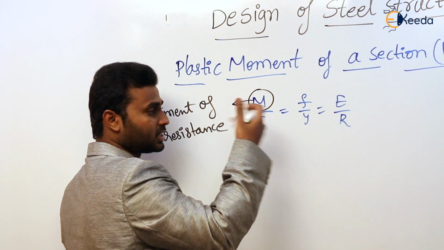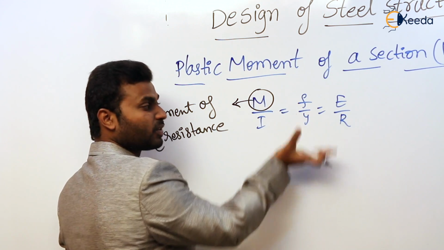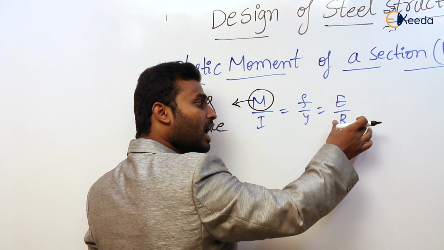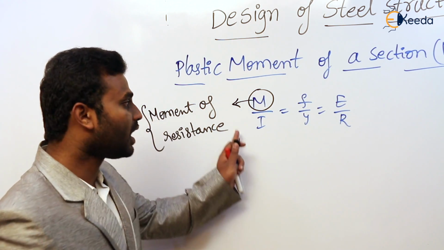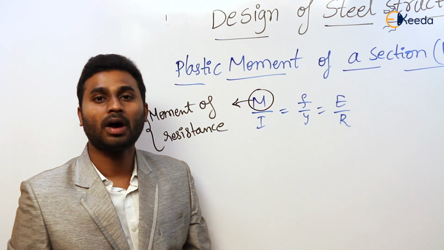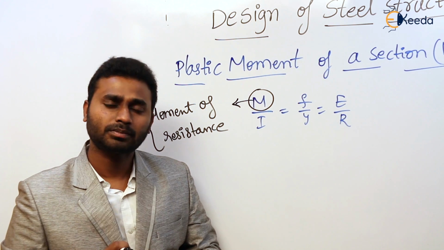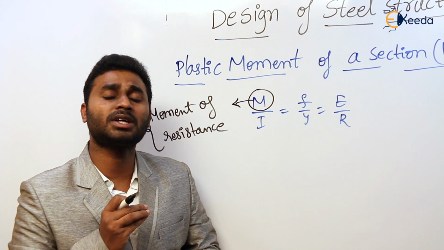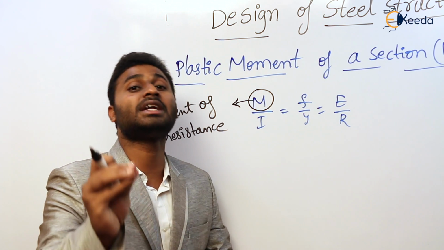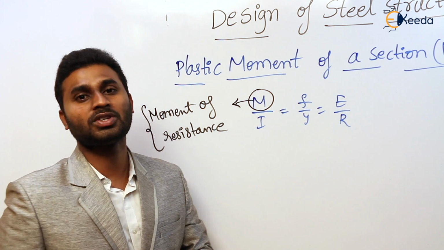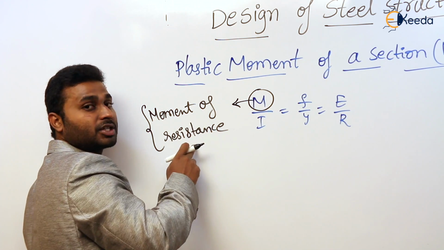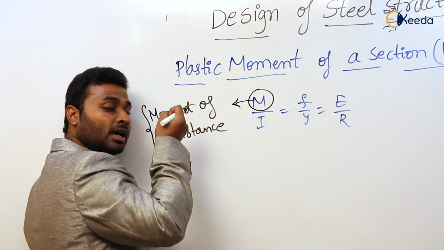And Y is the distance from the neutral axis, E is the modulus of elasticity or Young's modulus, R is the radius of curvature. So if you observe all the terms in this formula, all these terms are related to the material properties and its dimensions. So from this we can say M in this formula is the moment of resistance. It is an internal property or internal phenomena.